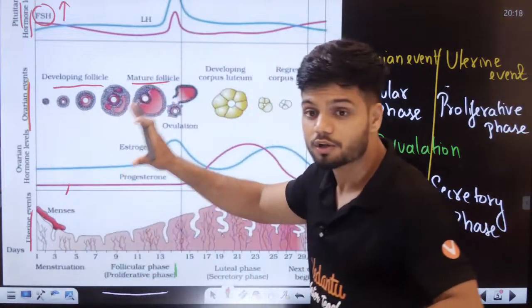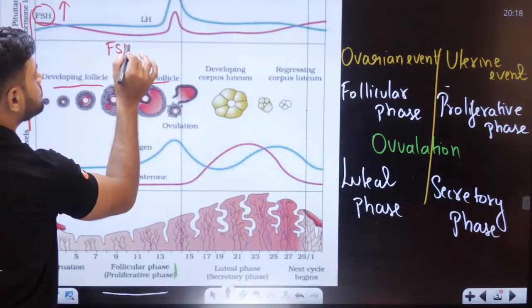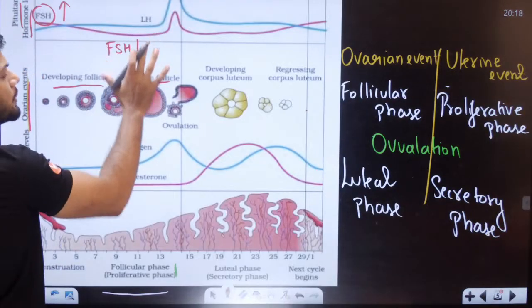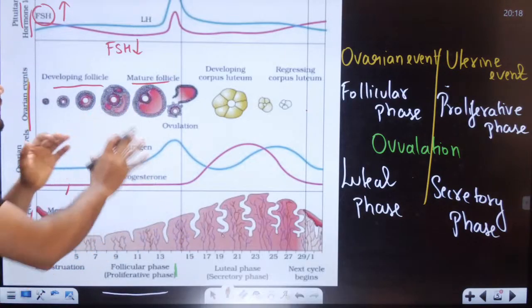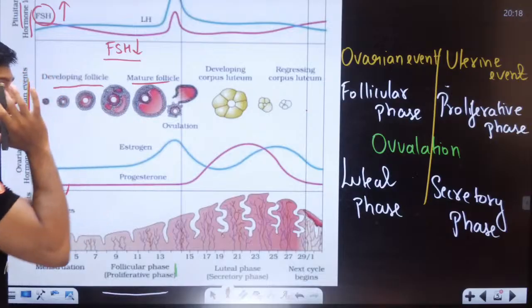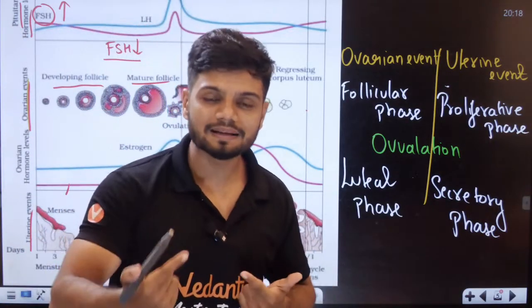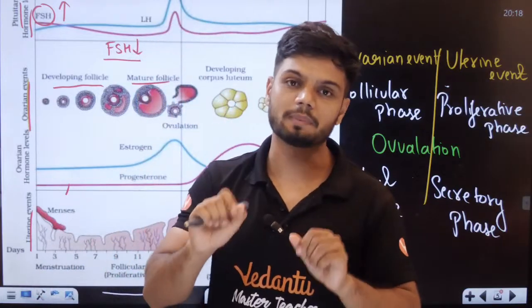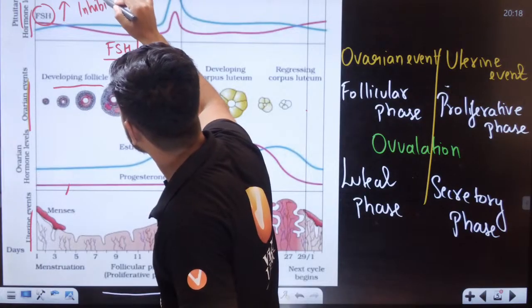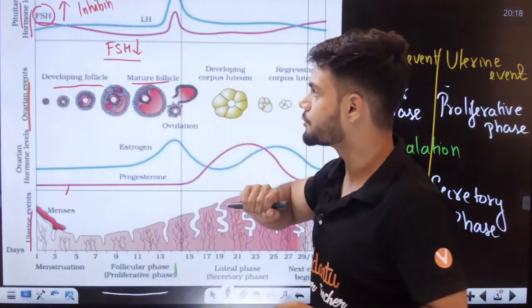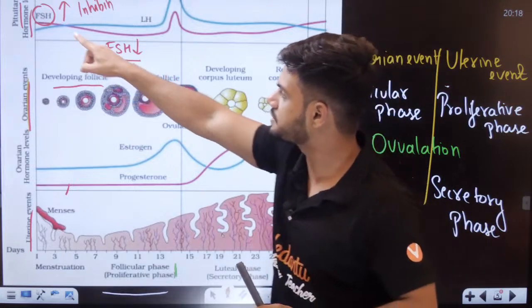So, can you see, students, automatically the FSH level is going down later on. Because once we reach a dominant follicle, we do not need it. Now, this is actually done by a feedback mechanism, and also production of something called inhibin. So FSH is reduced right now. So now we have a dominant follicle because of FSH.